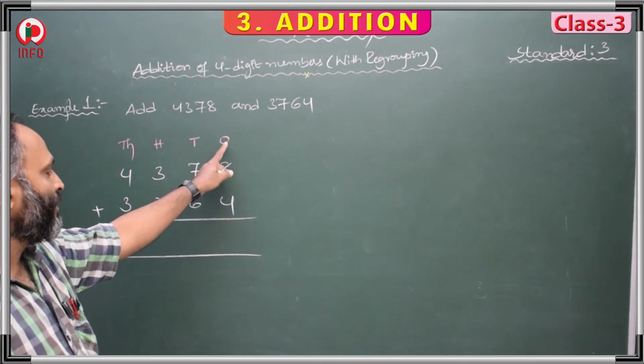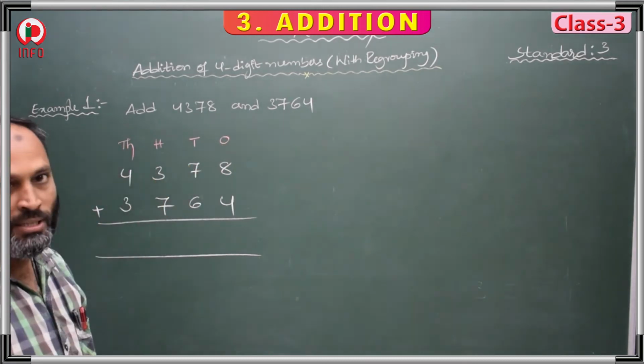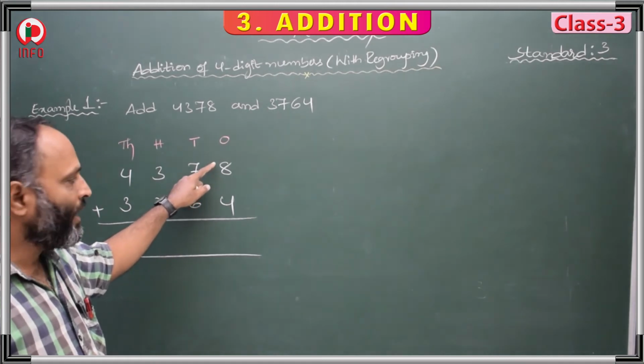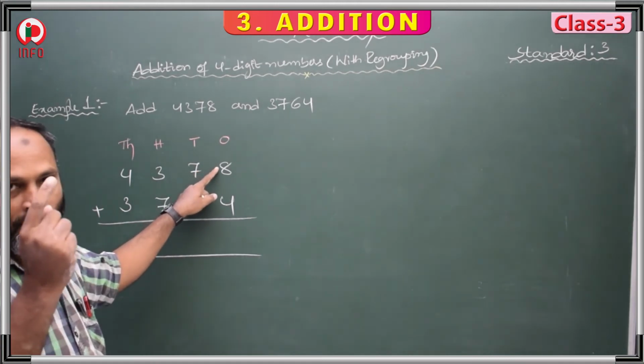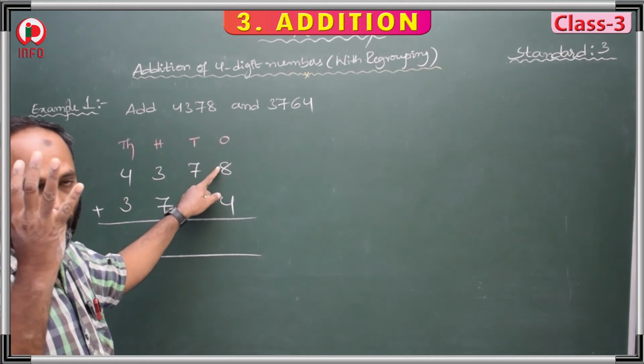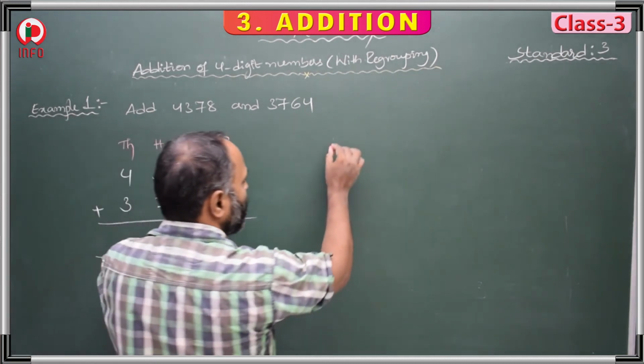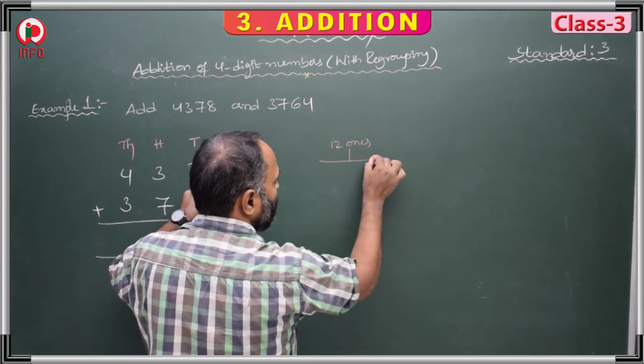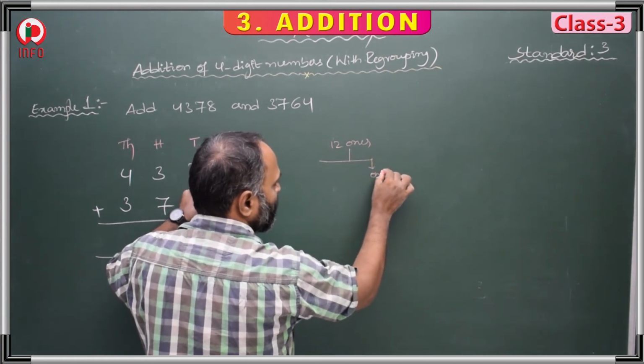First we start from the ones place up to the thousands place. Ones place 4. 4 plus 8, 8 plus 4. And you have 8. 8, 9, 10, 11, 12. 12 ones.